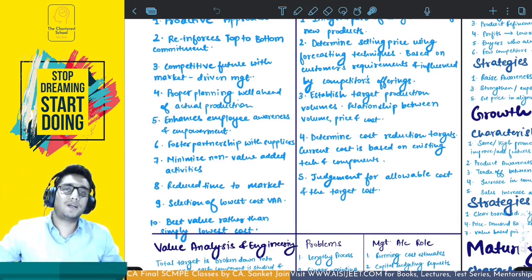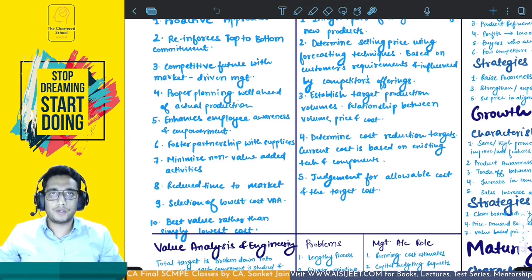Enhances employee awareness and empowerment. See, understand this very carefully. The top level management just decide. The operational level workers and managers and employees actually work. So they know everything in a much more detailed manner than the top level guy would know. This is what I believe in. Okay, so the operational person will always know more in depth.